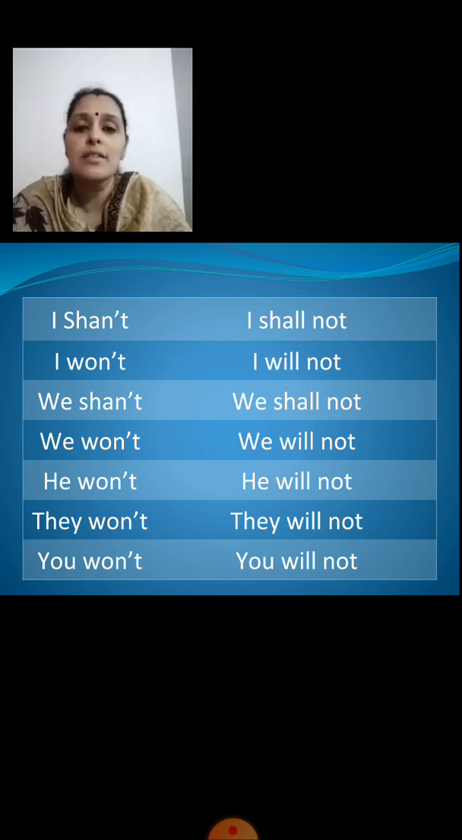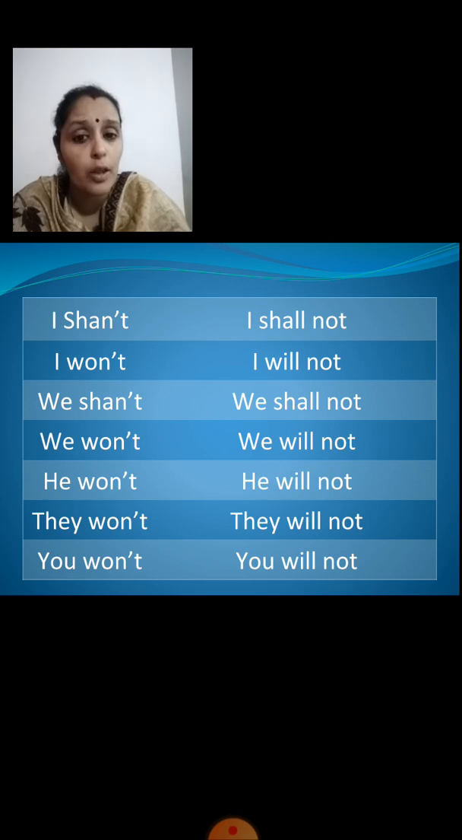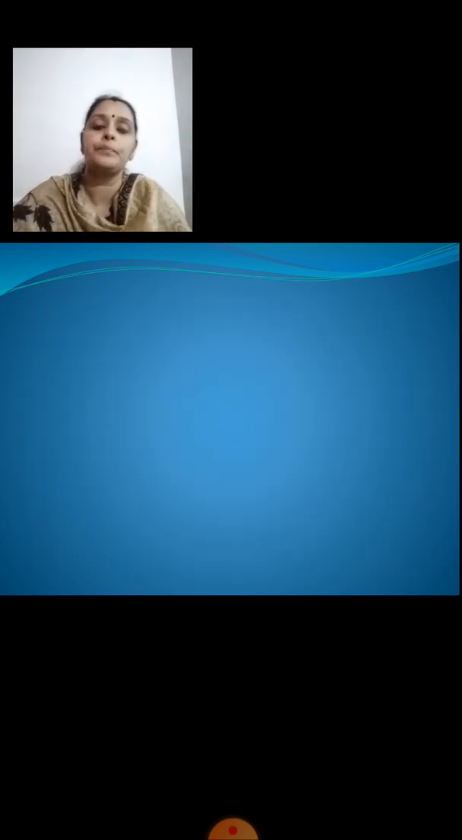I shan't is I shall not. I won't is I will not. We shan't is we shall not. We won't is we will not. He won't is he will not. They won't is they will not. And you won't is you will not. Yes, understood? Now let's see.